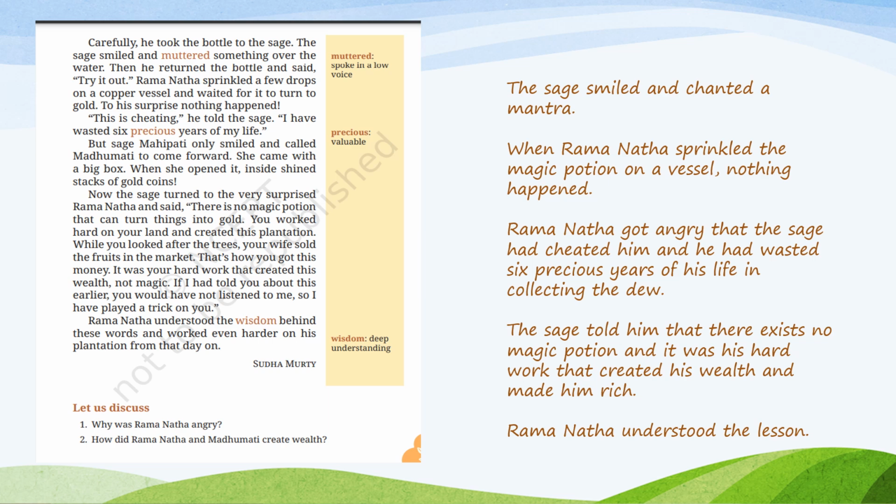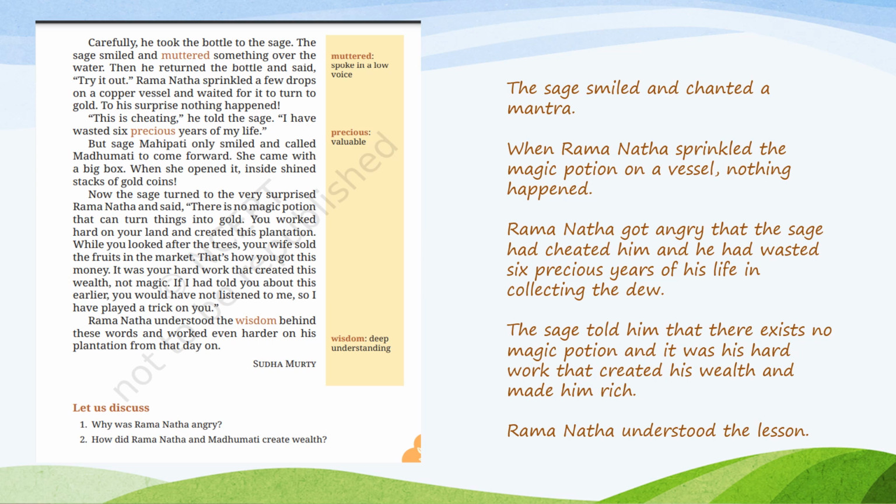At this, Ramnath got angry and he thought that the sage had cheated him and he had wasted 6 precious years of his life in collecting the dew. So, when Ramnath got angry, the sage told him that there exists no magic potion and it was his hard work that created his wealth and made him rich. At the end, Ramnath understood the lesson.